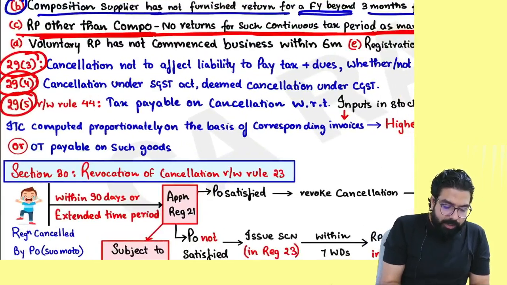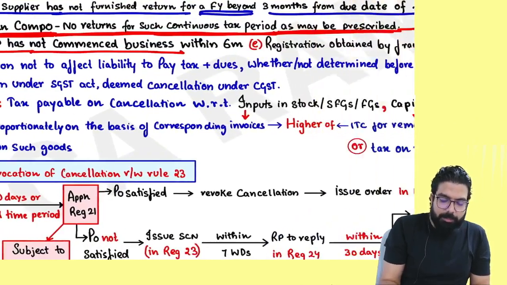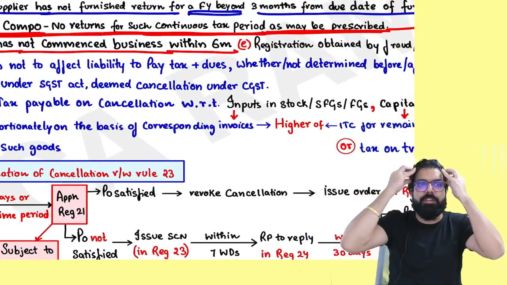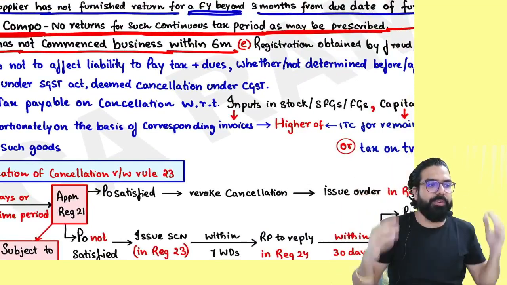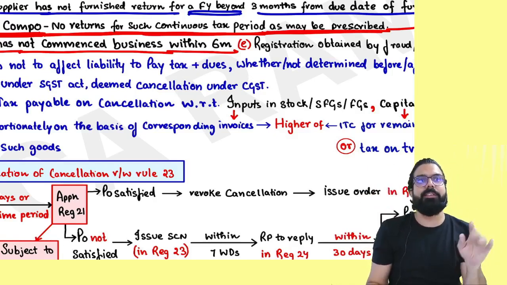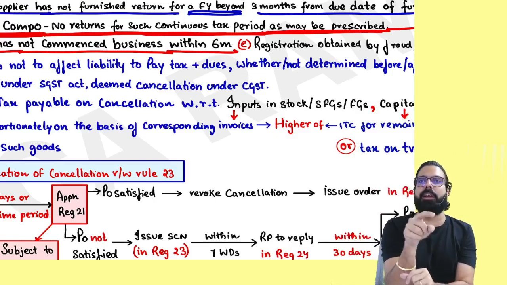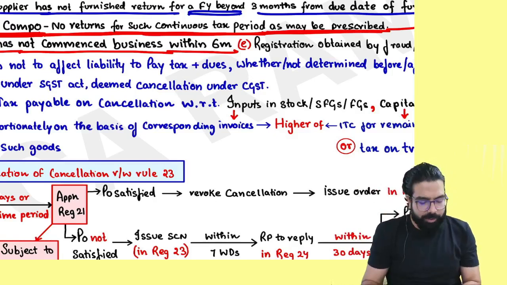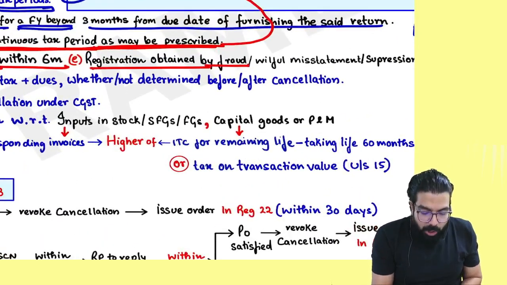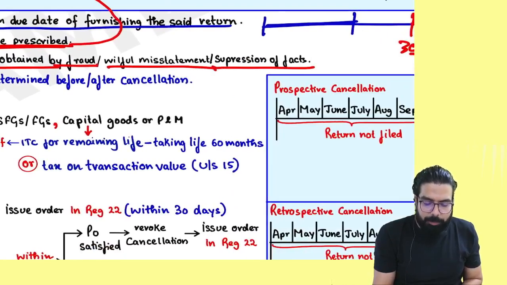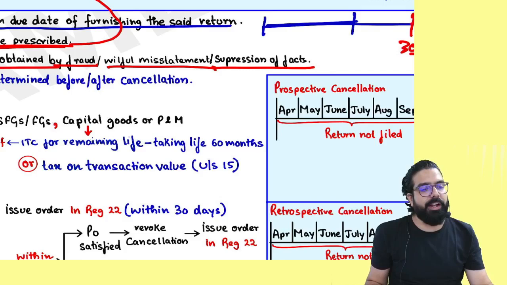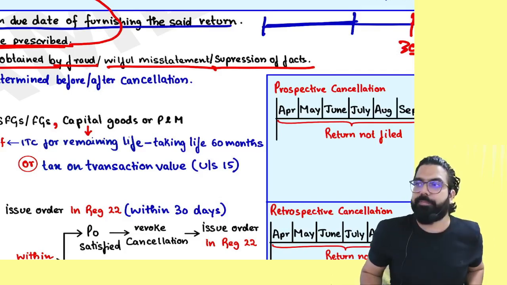Next. A voluntarily registered person has not commenced business within 6 months. You said, I want registration, I want registration. You took registration, but after the officer gave you registration, for 6 months you did not do business. Unnecessarily you are filing nil return, nil return, nil return. They will cancel your registration. The next one over here, if registration was obtained by what? Fraud, willful misstatement or suppression. If you gave a wrong document and took registration, they will cancel your registration.